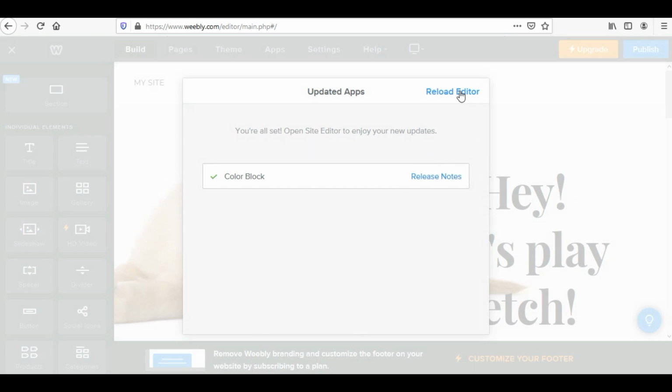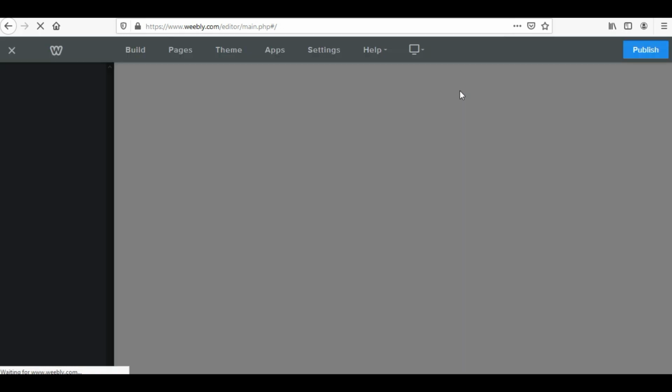There are certain apps which have been updated, so I'll just reload the editor and my website is actually created with that predefined template or theme that I had chosen. Now I simply need to make changes to the complete website.